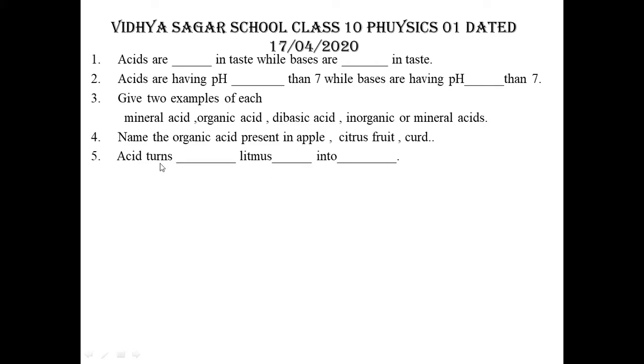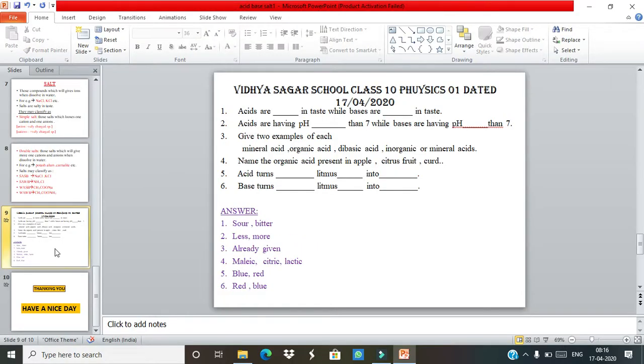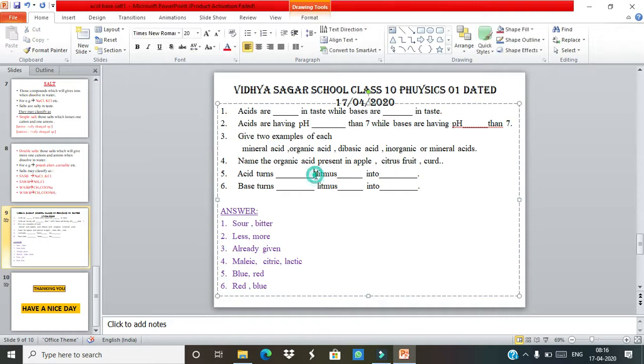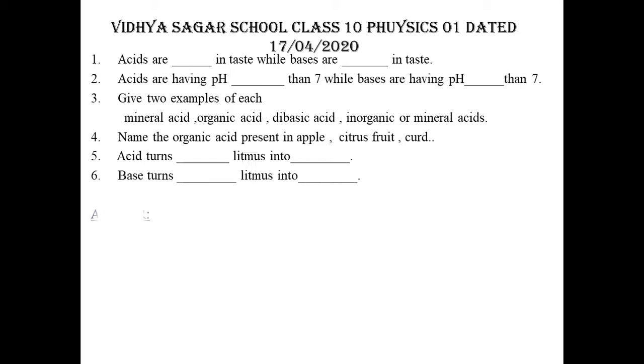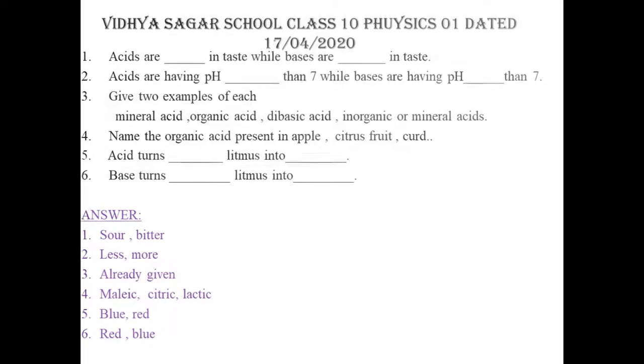This is not correct here. You can correct it. So see here, acid turns blue litmus into red, while base turns red litmus into blue. I corrected it. These are the answers. You can memorize them.